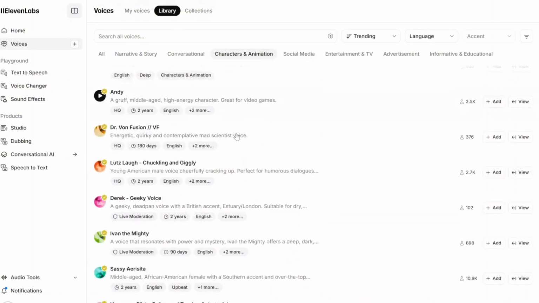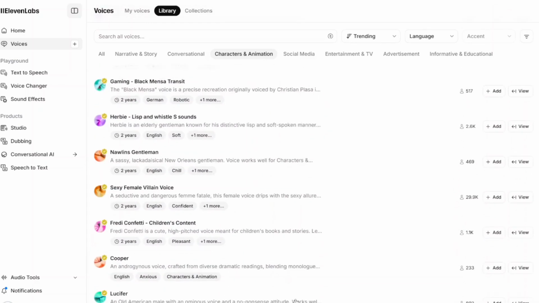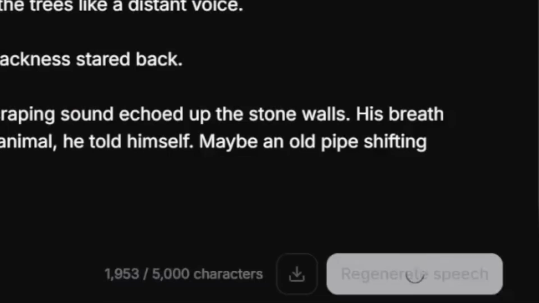But yeah, go ahead, look through the library, find a voice that goes along with your story, and you can continue. And then all you do is hit generate speech, and it'll do it for you just like that. It's super easy. Then just go ahead and listen to whatever it made and see if it sounds good, or if it pronounced things correctly, and then if it didn't, just regenerate it again. And now we're gonna head over to the editing part of the process.